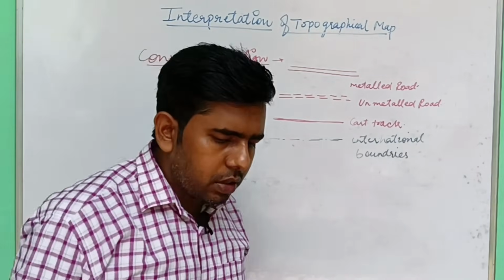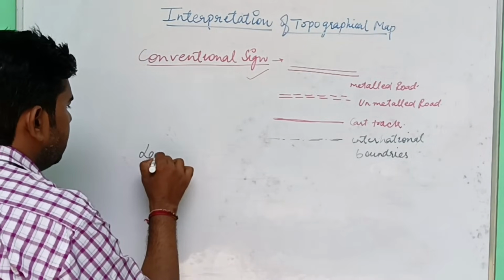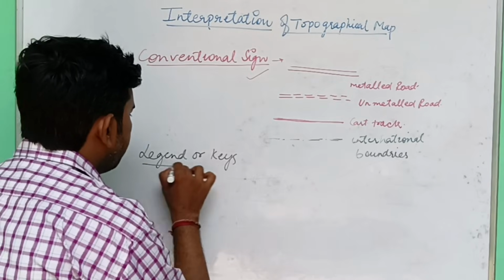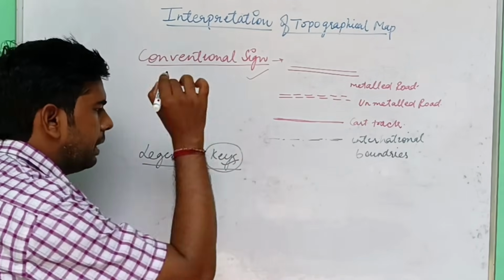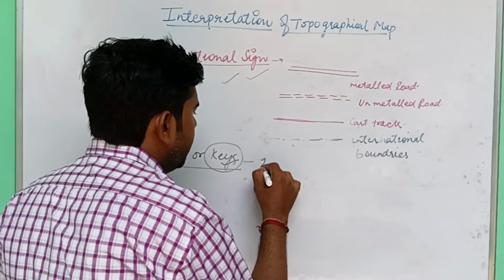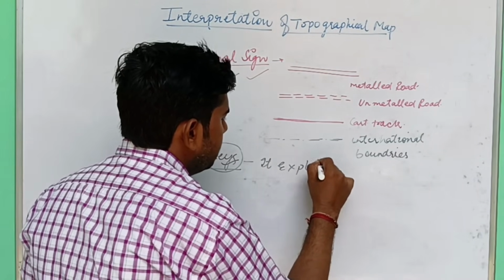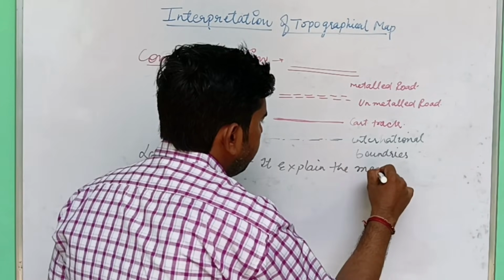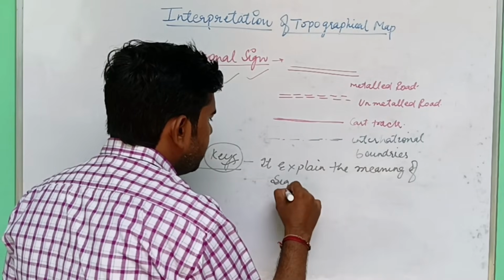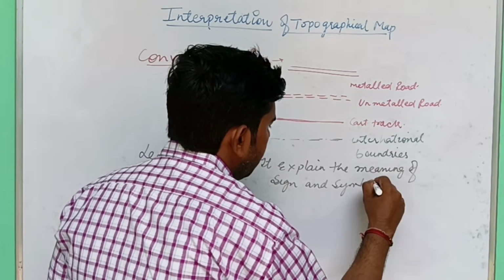What about the next element? The next element is legend or keys. Legend or keys means it decodes the conventional signs and symbols. It explains the meaning of the different signs and symbols that we use in topographical maps.